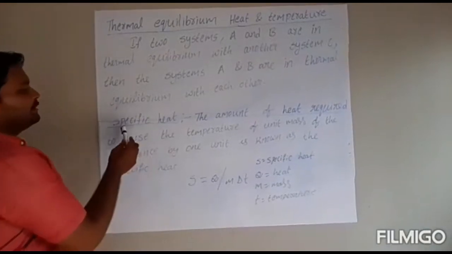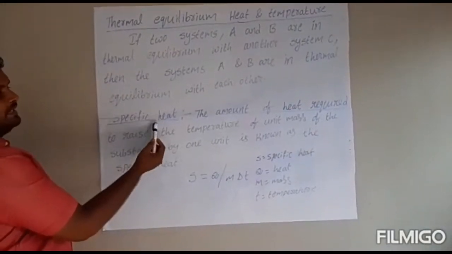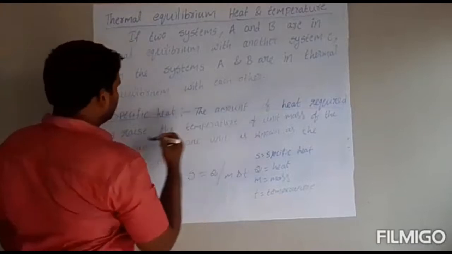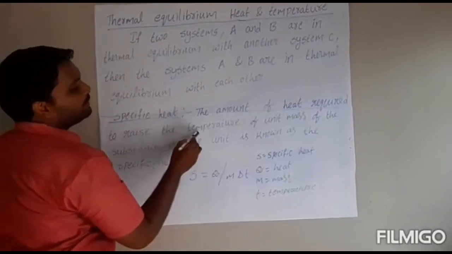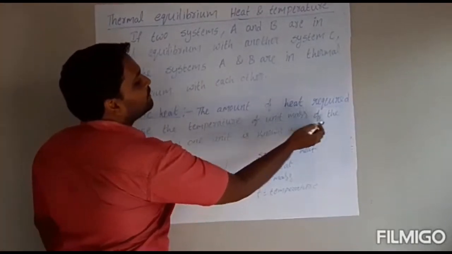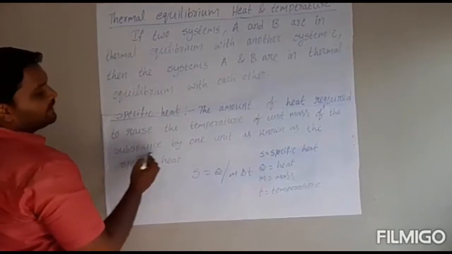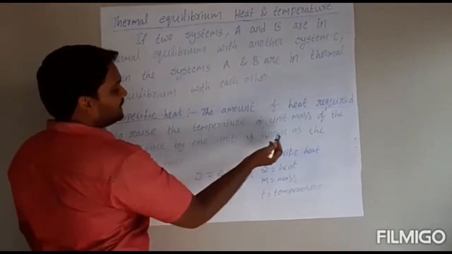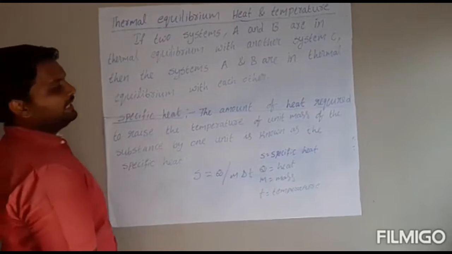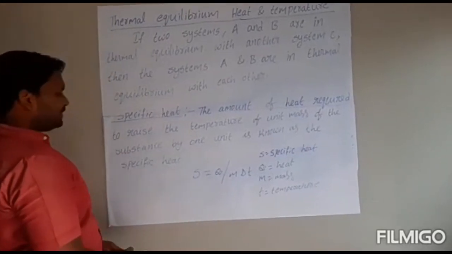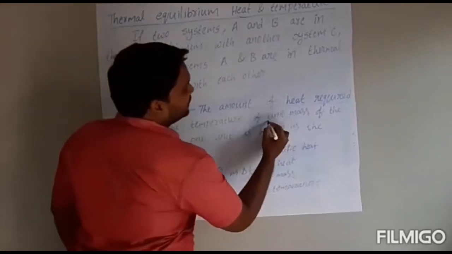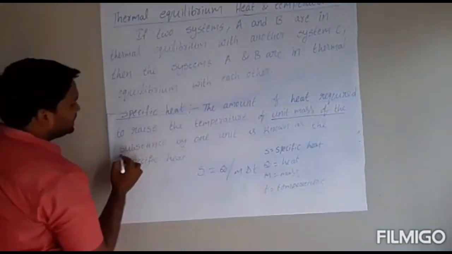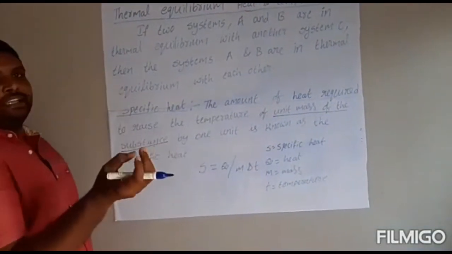Another one, the specific heat definition. The amount of heat required to raise the temperature of 1 unit mass of a substance by 1 unit is known as the specific heat. That means there is 1 unit mass of a substance.